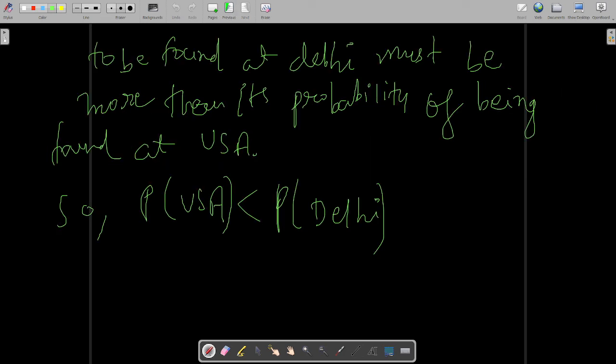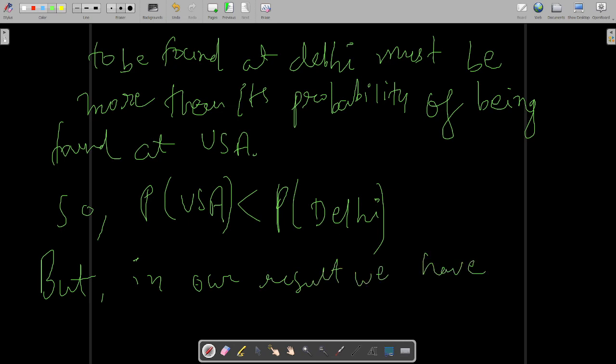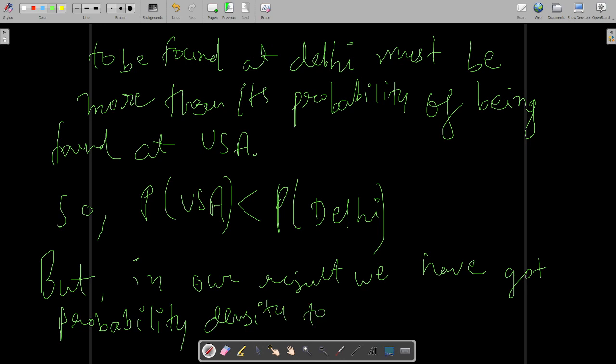In our result we have got the probability density to be a constant.